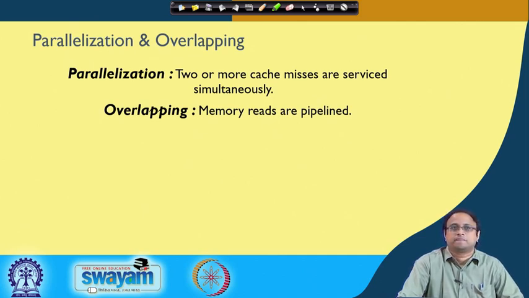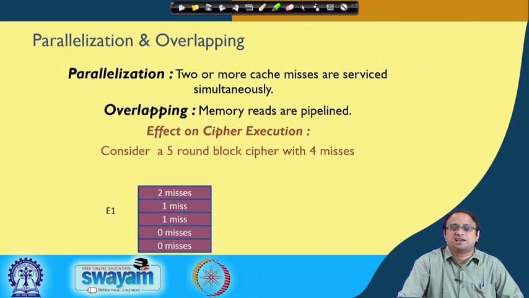This is a very interesting and important feature which enhances the overall performance of the cache memory. So let us consider the impact of this on cipher execution by taking a very simple example of a hypothetical 5-round block cipher where there are 4 cache misses. Imagine that in the first execution you have the 4 cache misses distributed as 2, 1, 1. That means in the first round there are 2 cache misses, in the second round there is 1 miss, and in the third round there is 1 miss.